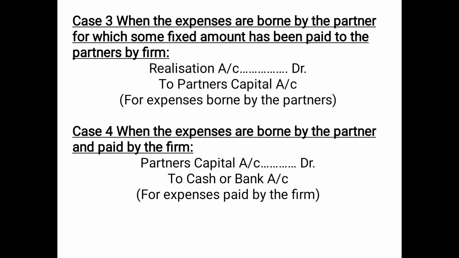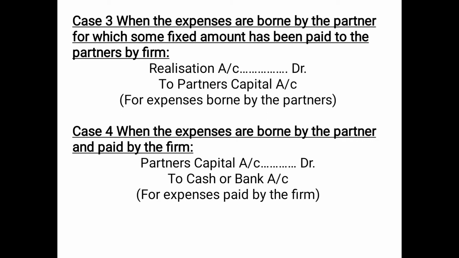Then case number 3, when the expenses are borne by the partner for which some fixed amount has been paid to the partners by the firm. That means whenever the expenses of realization have to be borne by the partners, for which the firm has given them some fixed amount of remuneration. So in that case, the entry would be again realization account debited because it is a realization expense, to partners capital account, because a certain amount of fixed remuneration has been added to partners capital, which would increase it, for expenses borne by the partners.